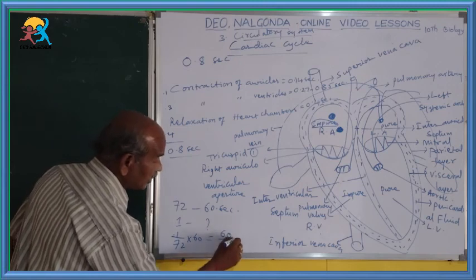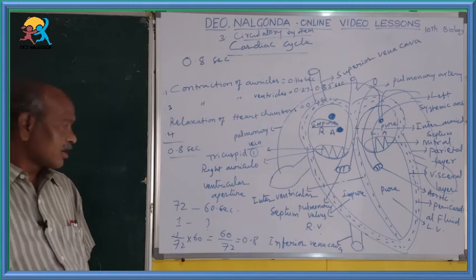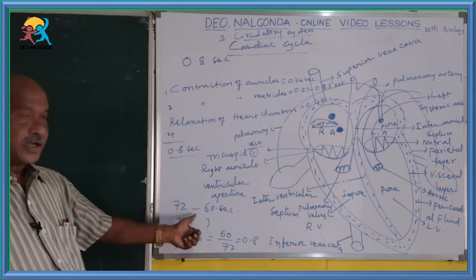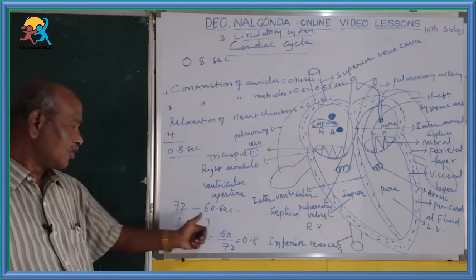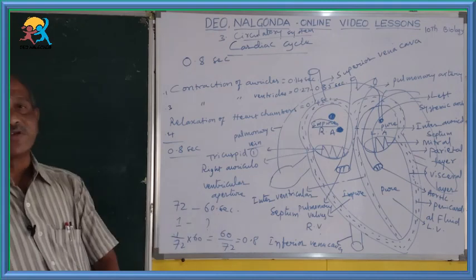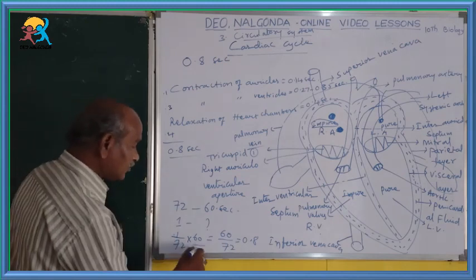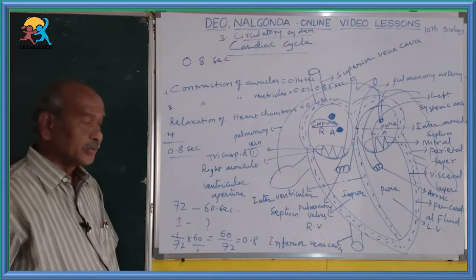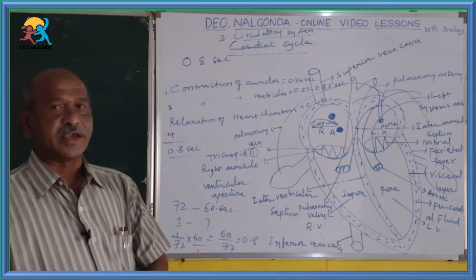You get 0.8 seconds. Our heart beats 72 times in a minute or 60 seconds. To beat one time, how much time is required? 1 by 72 into 60 by 1 is equal to 60 by 72, which is equal to 0.8 seconds. So this is the total time taken.